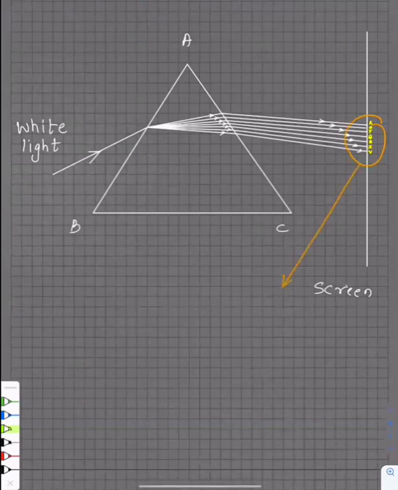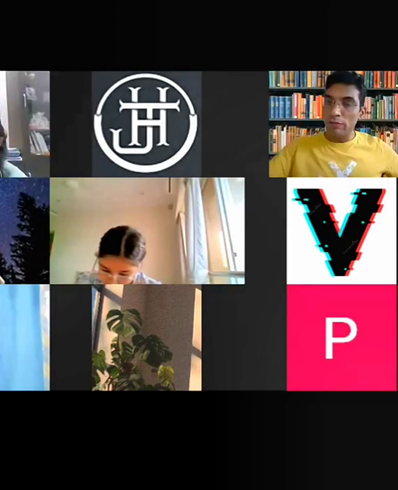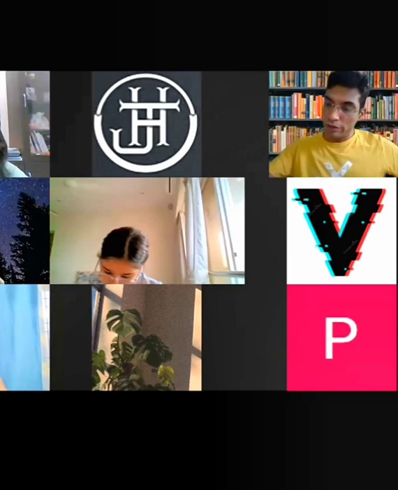Guys, also, what is this called? You know, this is called a spectrum. It's called a spectrum. Okay, clear everyone? The band of 7 colors, like the rainbow in the sky, is basically a spectrum. Clear? Okay. So guys, we have done almost the whole of the topic.